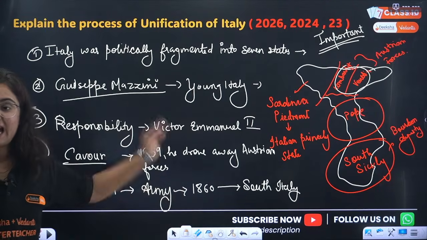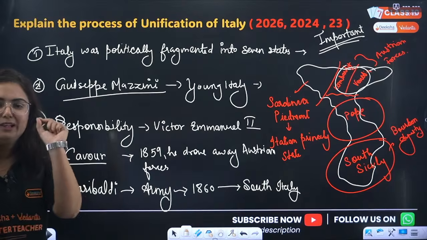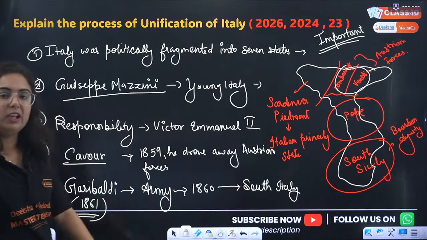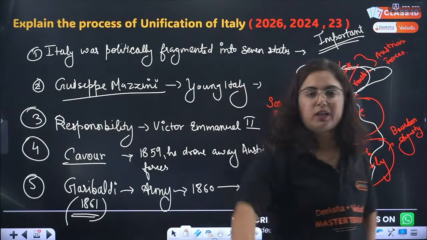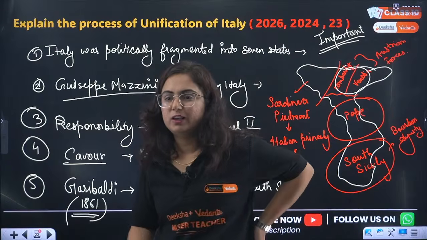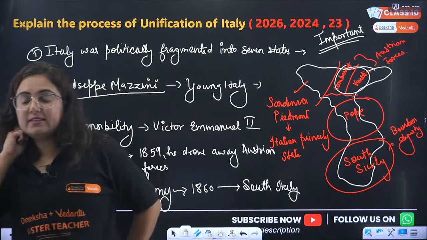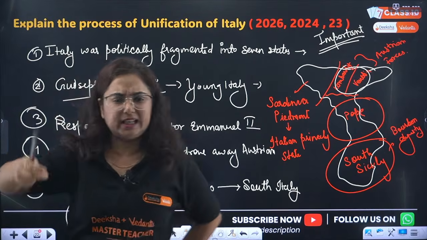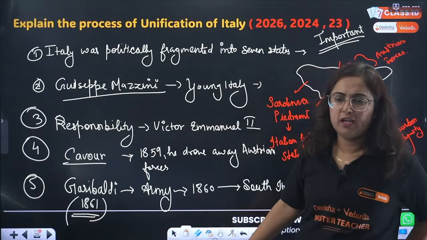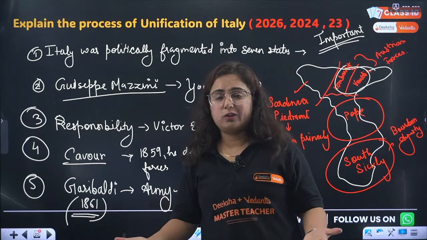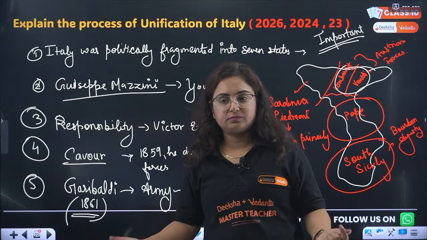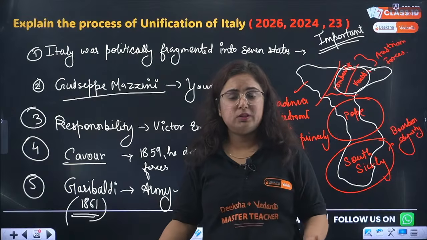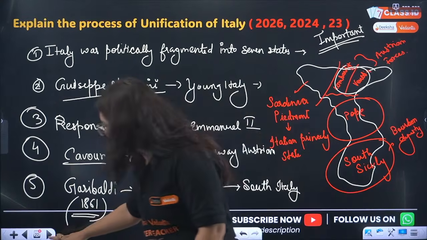And this is how we got unified Italy in the year 1861. So in 1861, Italy was unified, proclaiming Victor Emmanuel II as their king. Tell me, is it clear to everyone or not? The 19th century political and social movement consolidated the Italian peninsula into a single nation state. Correct. You can write this answer. Give me a thumbs up, clear or not? Will you be able to write these 5 points in your exam now or not? So this is an important question.